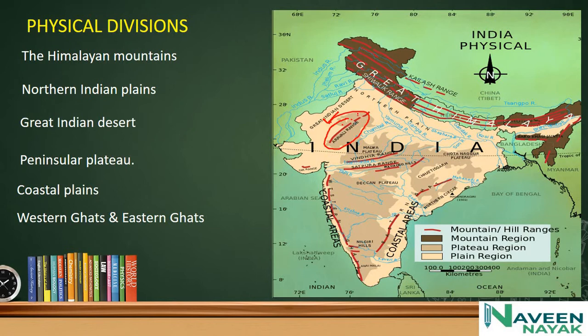These are the world's oldest mountain ranges. In the south of the Northern Indian plains, you will find the South Indian plains also.